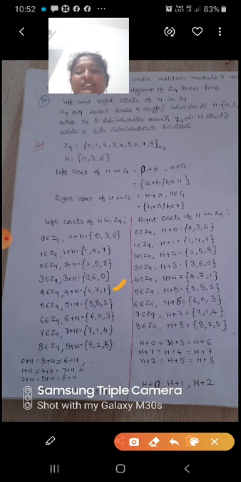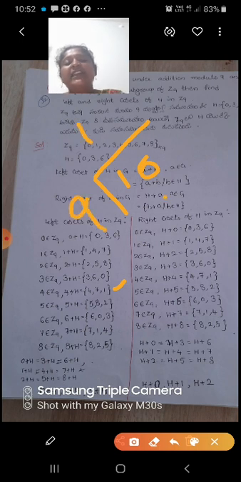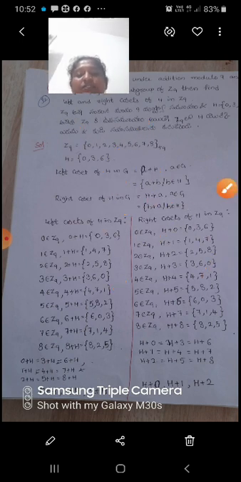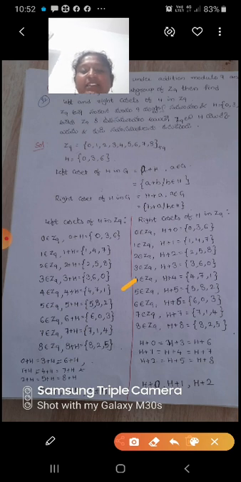Next 4 belongs to Z9. 4 + H, add 4: 4 plus 4 is 7, and again 10; 10 divided by 9, remainder is 1. So here 1. Next 5 belongs to Z9, 5 + H = {5, 8, 2}. Next 6 belongs to Z9: 6, 9 means 0, 12 means 3. Next 7 belongs to Z9, 7 + H = {7, 1, 4}. Next 8 belongs to Z9, 8 + H = {8, 2, 5}.